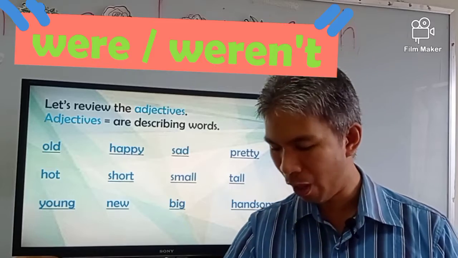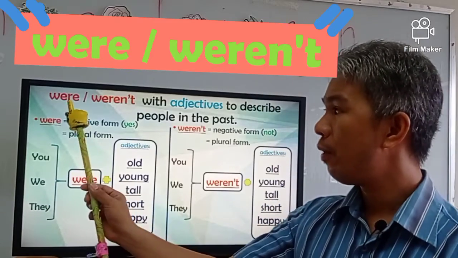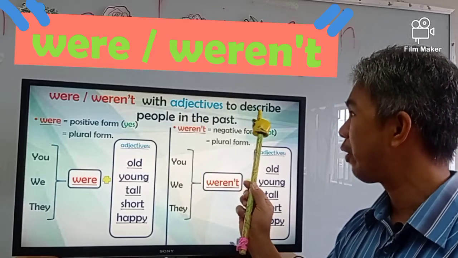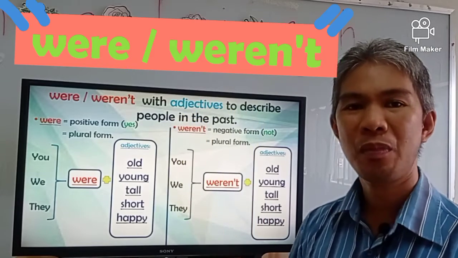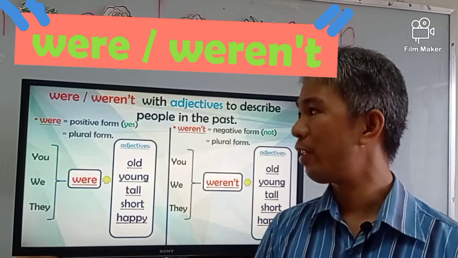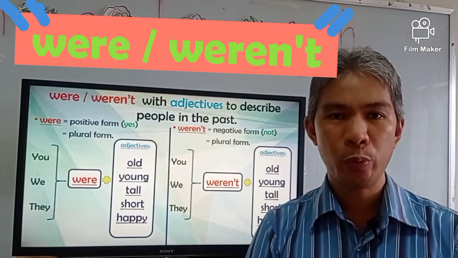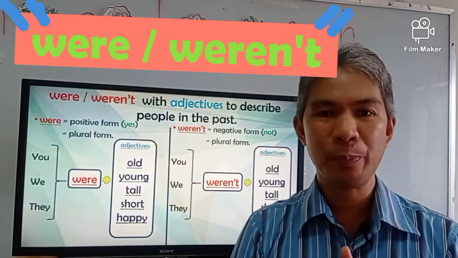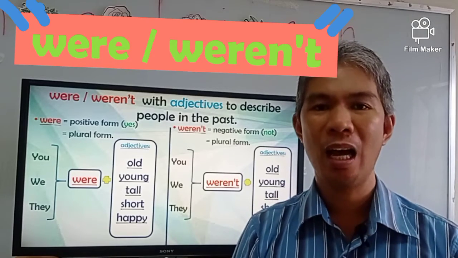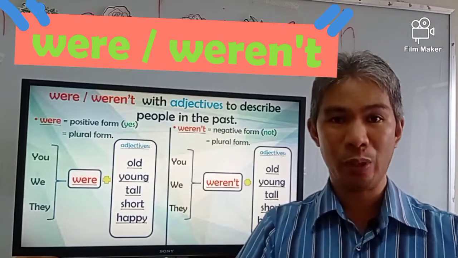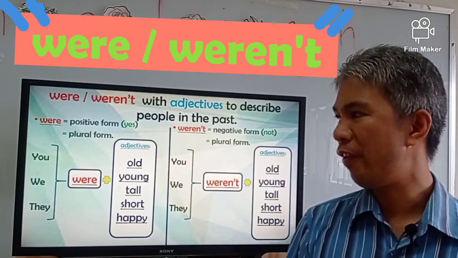So let's go to our lesson. Were, weren't with adjectives to describe people in the past. We are going to use were and weren't when we are describing people in the past. So were, weren't, it was already finished.